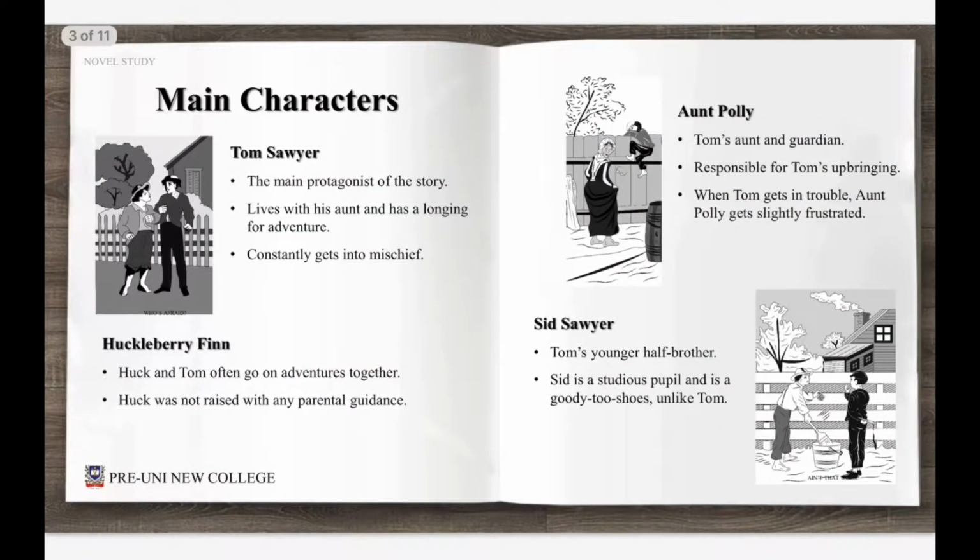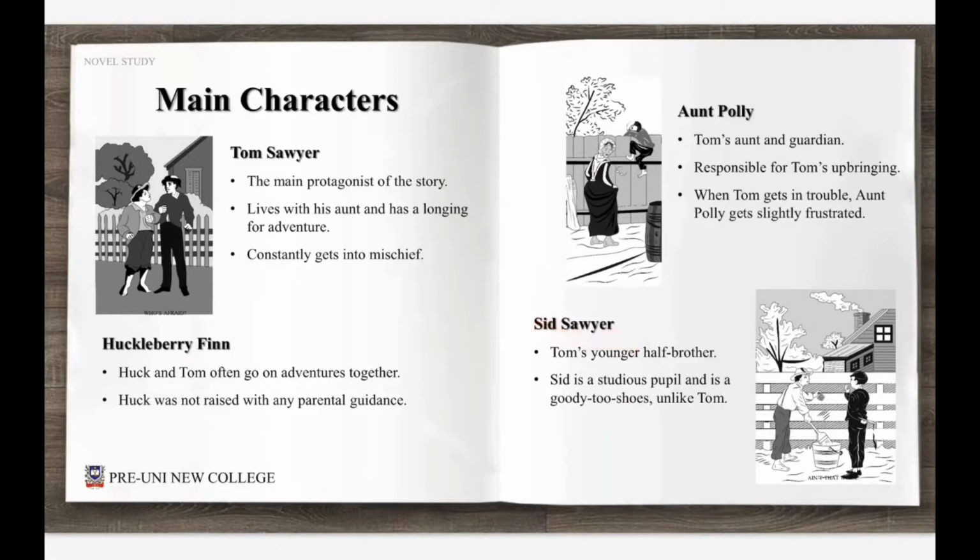So let's take a look at the main characters that appear in this novel. You have Tom Sawyer, who is the main protagonist of the story. Tom lives with his aunt on the banks of the Mississippi River and is always longing for an adventure. Huckleberry Finn is one of Tom's friends. Huck was not raised with any parental guidance, so he was always willing to go on the mischievous adventures with Tom. Aunt Polly is Tom's aunt and guardian.